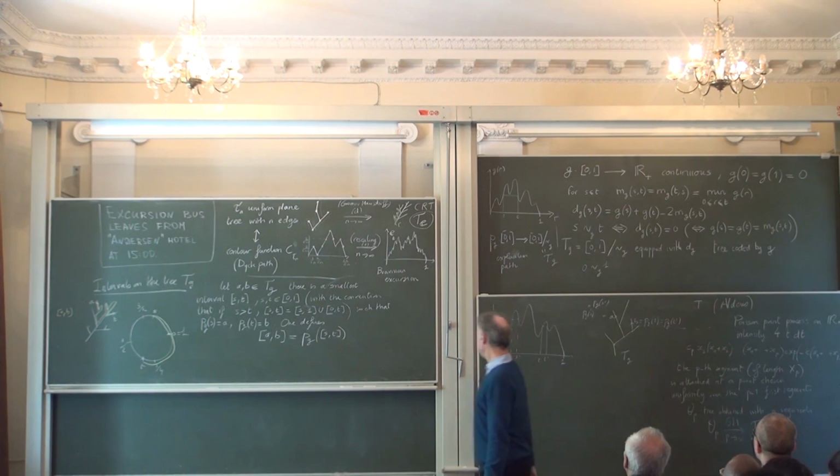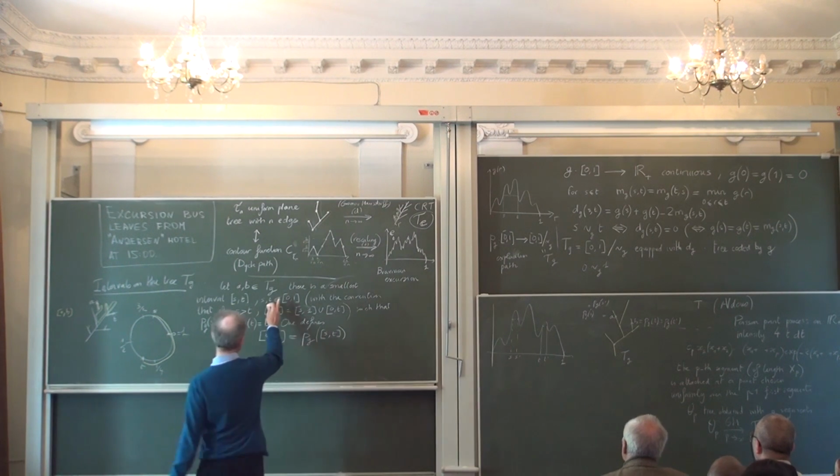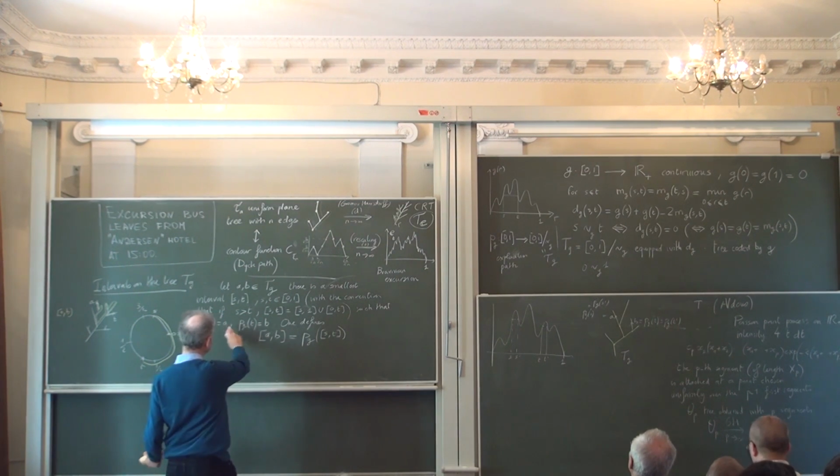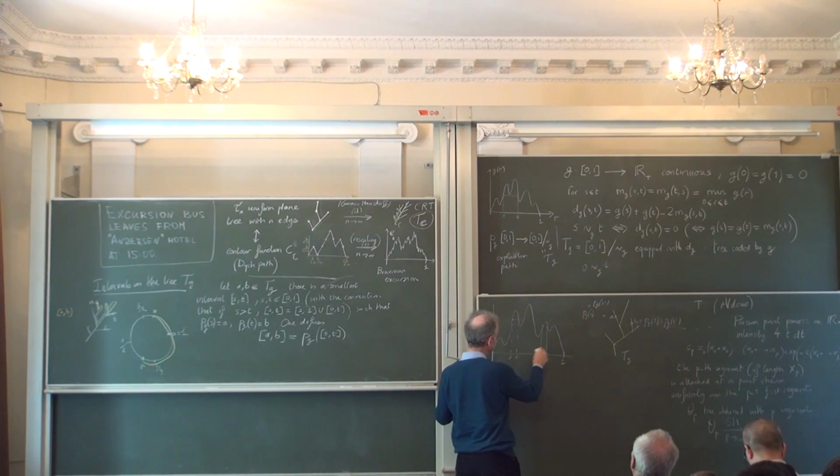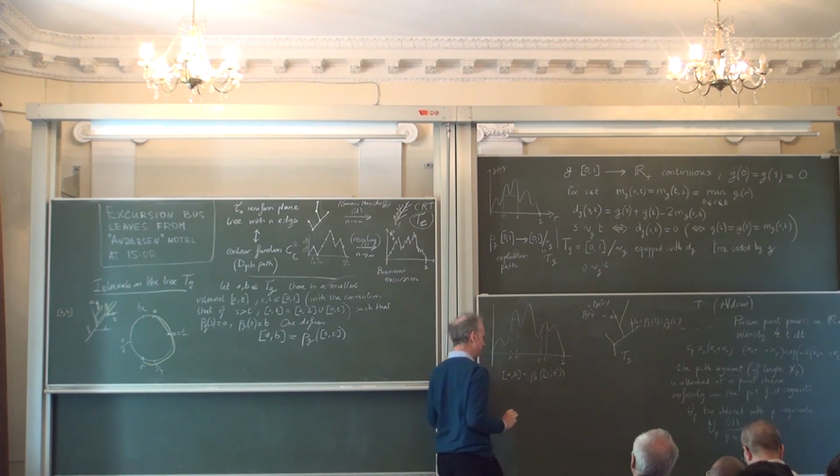Okay, so what is the smallest interval now with these properties? Well, typically, I'm saying that AB is going to be the image under the projection of the interval [s',t].